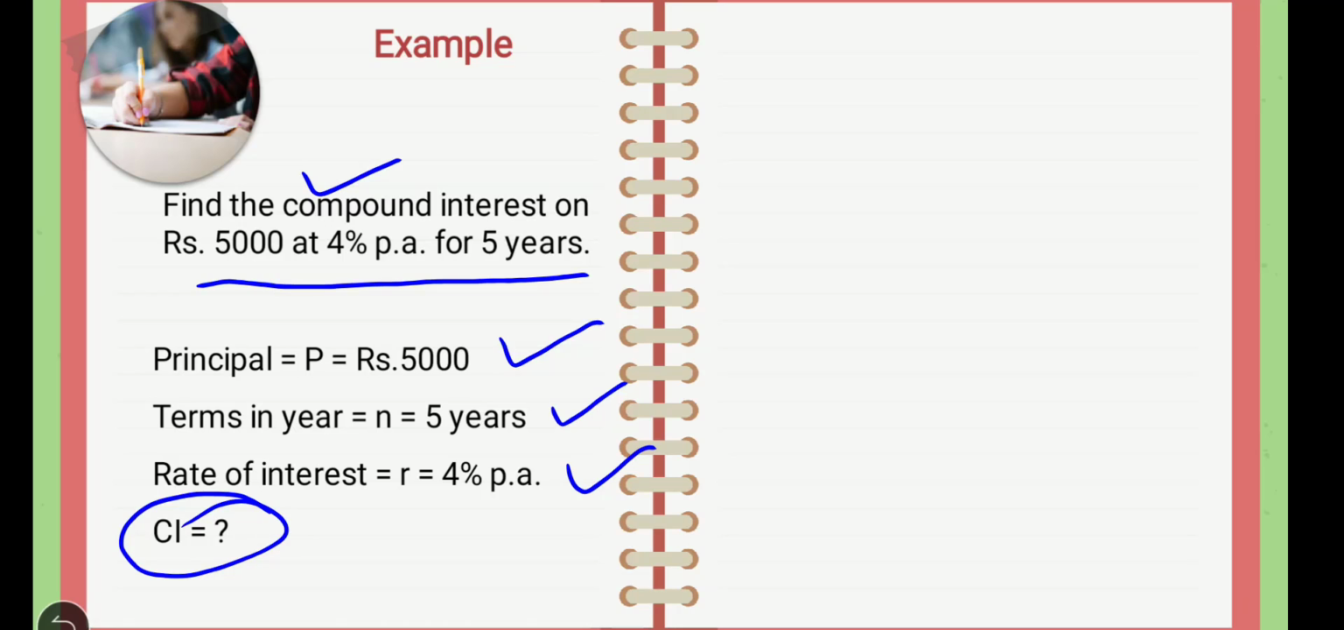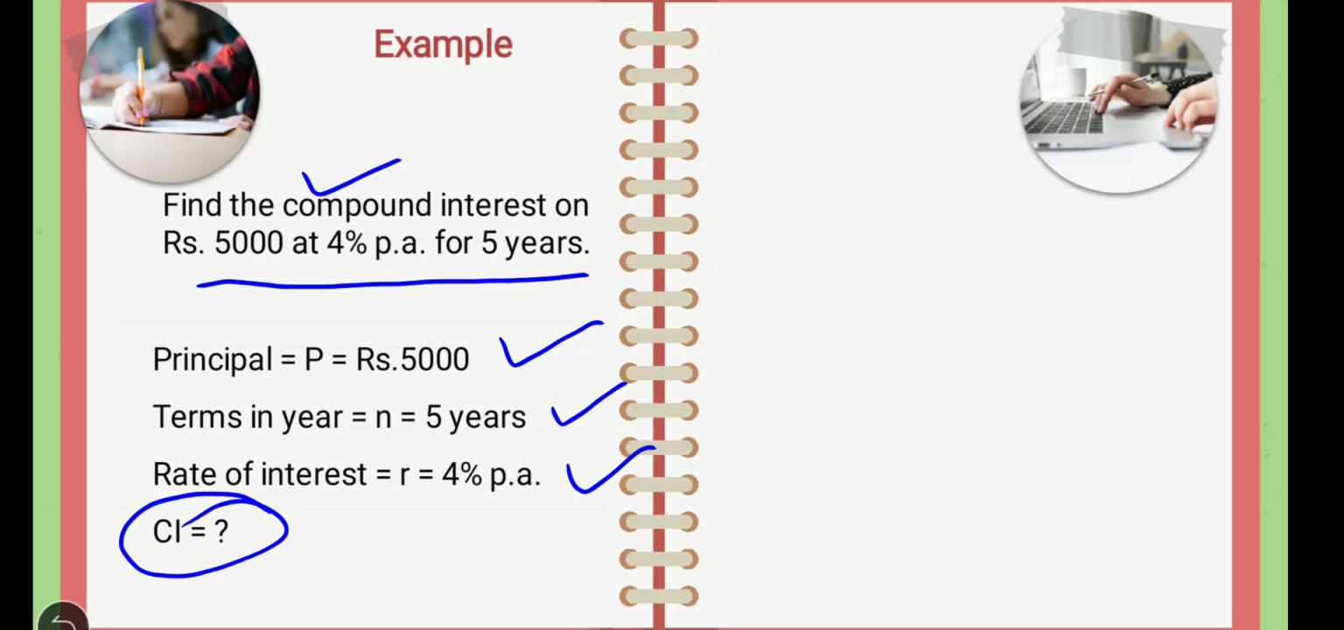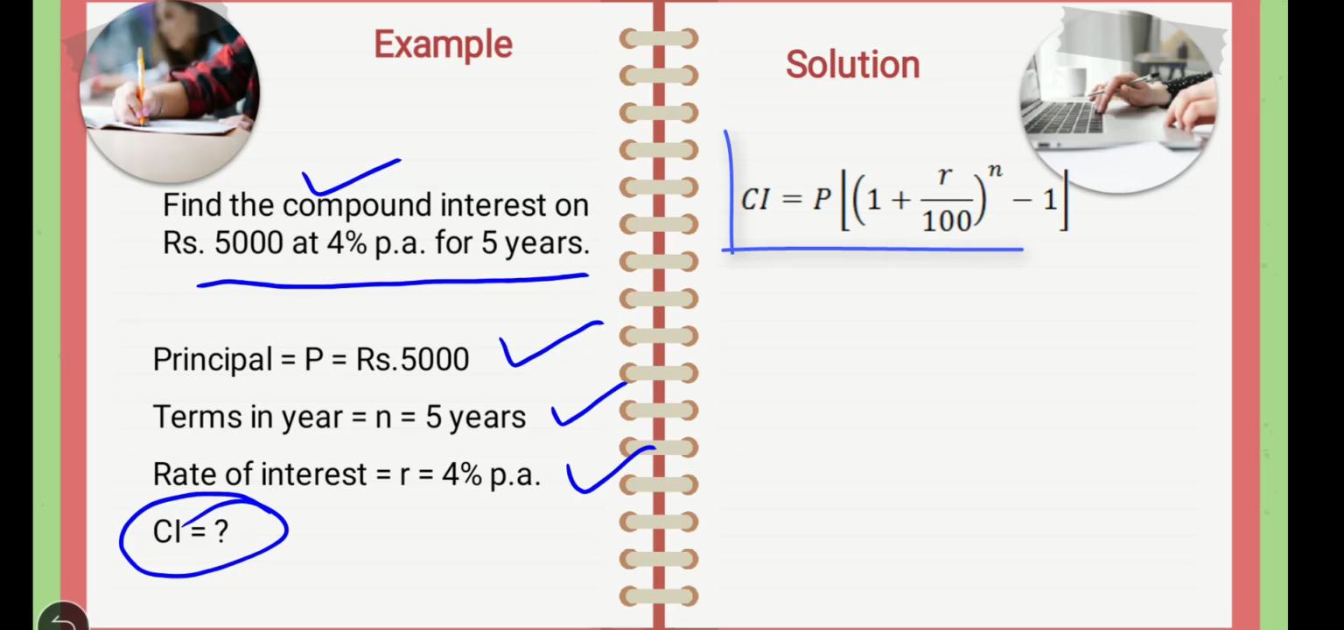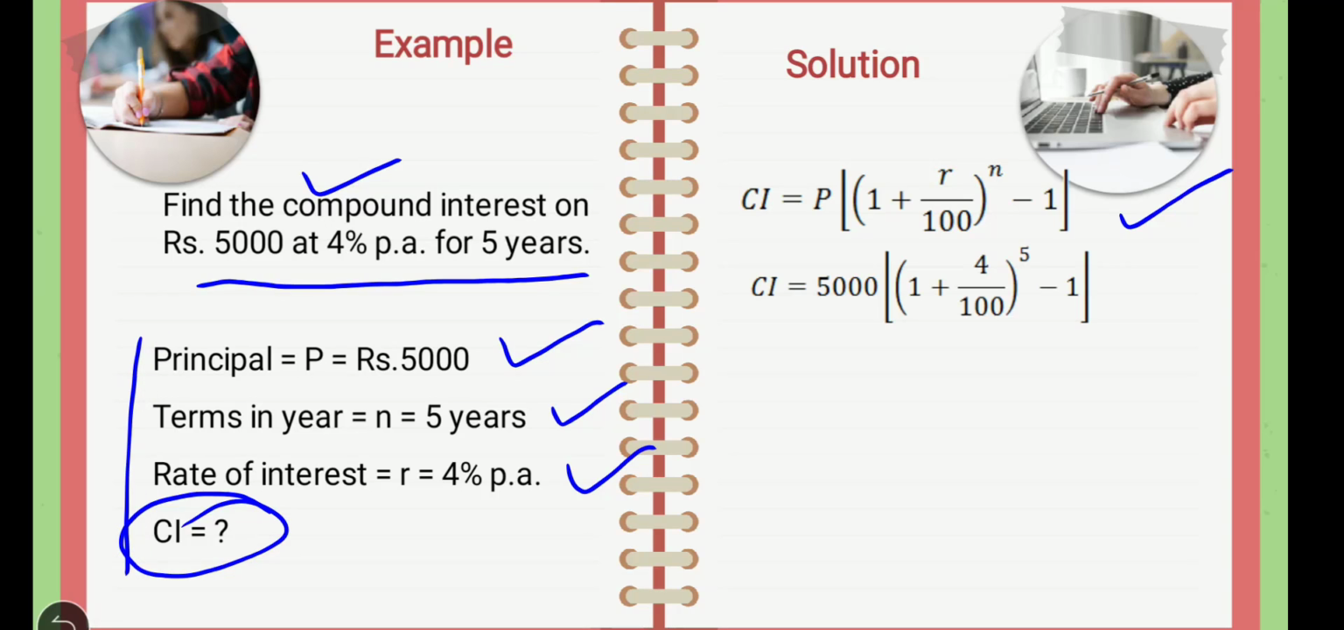So solution of this example. What is the formula for compound interest? So write down the formula. Compound interest is equal to P into bracket 1 plus R upon 100 bracket raised to n, minus 1. So this is the formula to calculate the compound interest. So put these values in this formula. So compound interest is equal to 5,000 into bracket 1 plus 4 divided by 100 bracket raised to 5, minus 1.